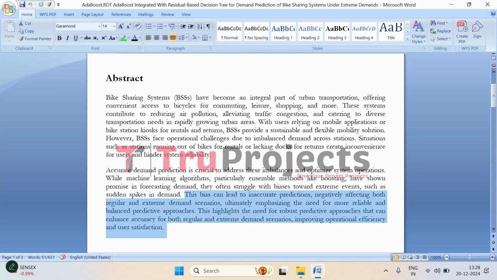Here, this bias towards extreme events can lead to inaccurate predictions, either overestimating or underestimating the demand, and that impacts the balance of bikes across stations. So, the challenge is to develop a predictive approach that is not only accurate under normal circumstances but also capable of handling these sudden surges in demand with better prediction accuracy for both regular and extreme events. Bike sharing systems can then optimize their operations, ensuring bikes are available when needed and making the system more reliable for users.